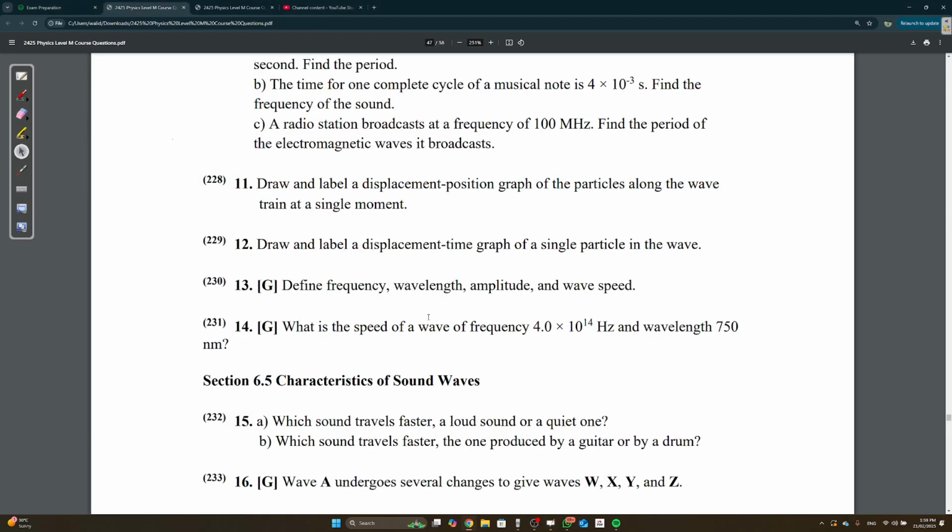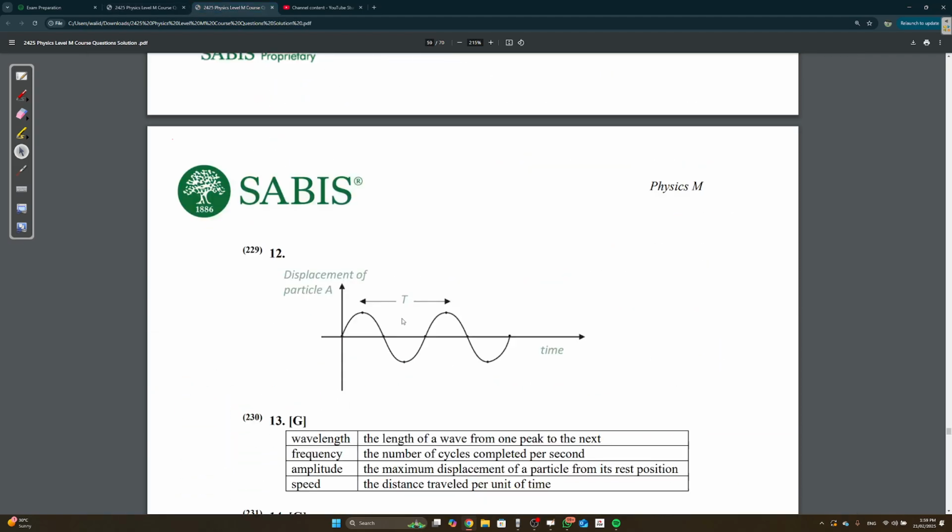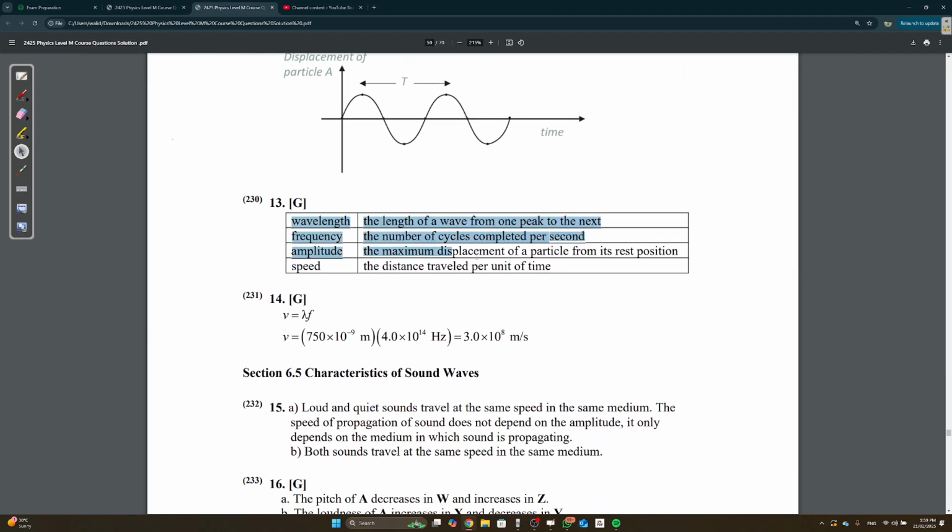Define frequency, wavelength, amplitude, and wave. I'm just going to show you a solution. Wavelength is the length of the wave from one peak to the next, and this can only be found from the displacement position graph. If you have a displacement time graph, you can't find out the wavelength.